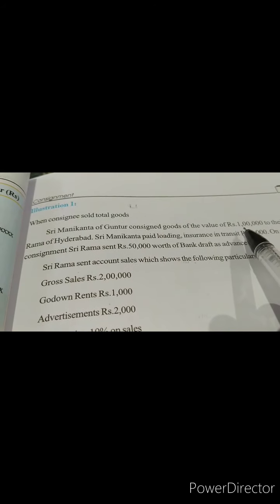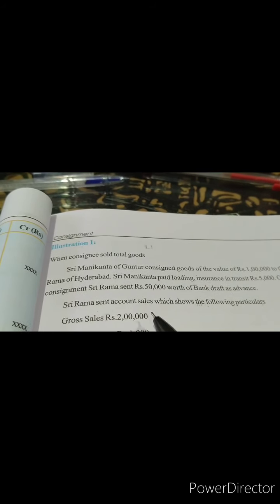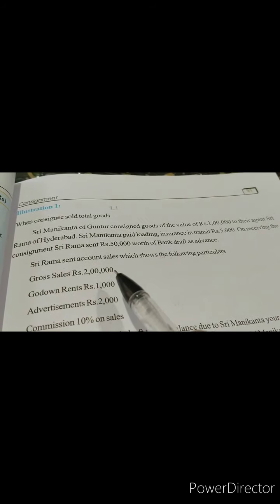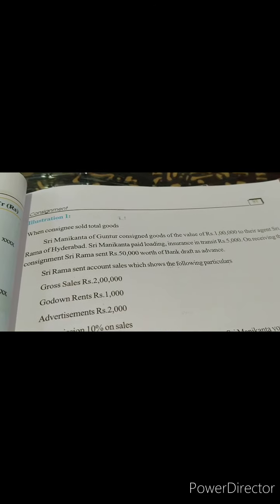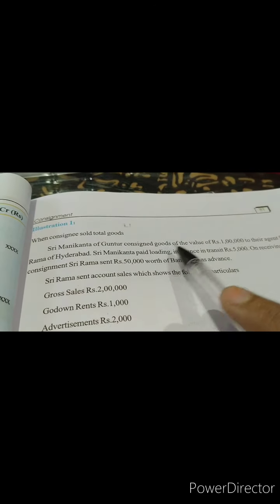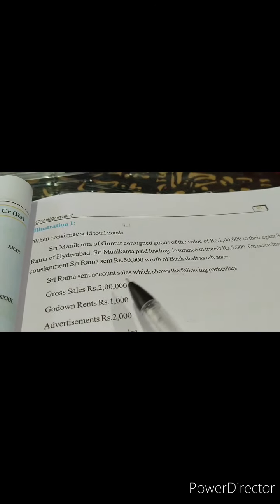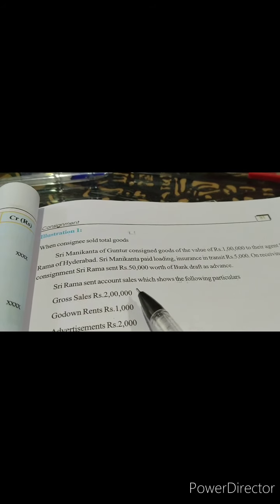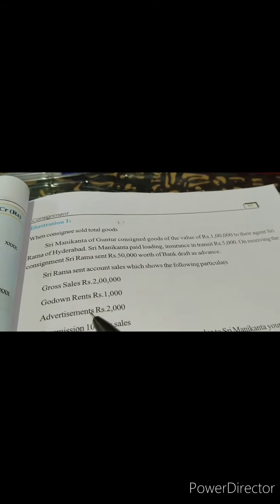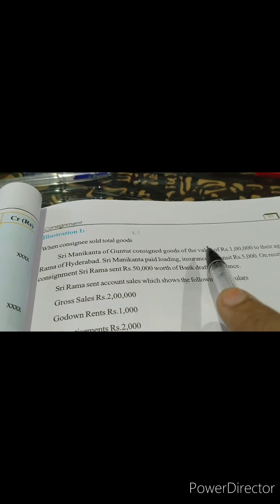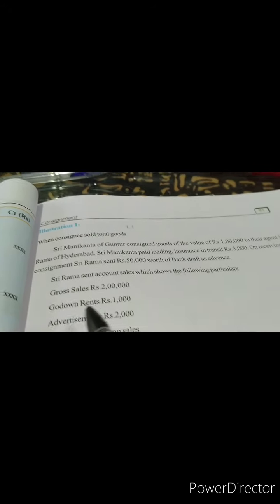So how much was he asked to sell the goods for? 1 lakh. And how much did he sell for? 2 lakhs. Why do you think he must have done that? He did it so that he will get a good amount of money because of the percentage commission. If he had sold all the goods for 1 lakh, as Sri Manikantha said, he would have got 10%, that is 10,000. But now that he has sold it for more, he will get 10% on this amount, that is 20,000. That is the reason why the consignee tries to sell the goods for an even better value than the consignor has asked. The reason is commission.